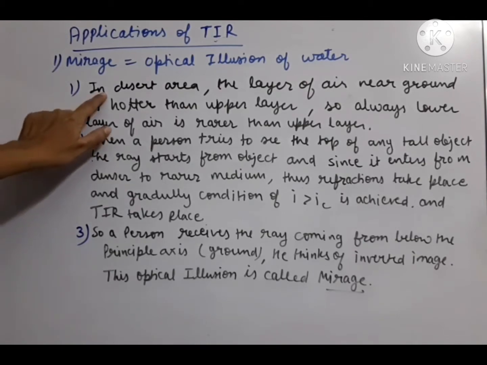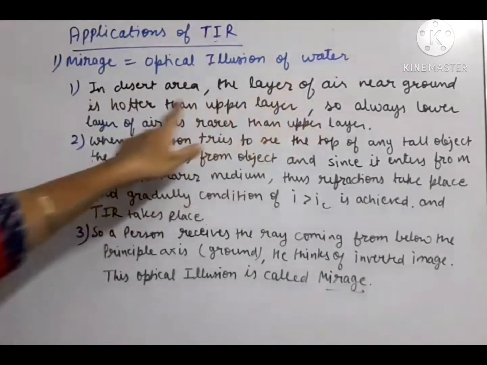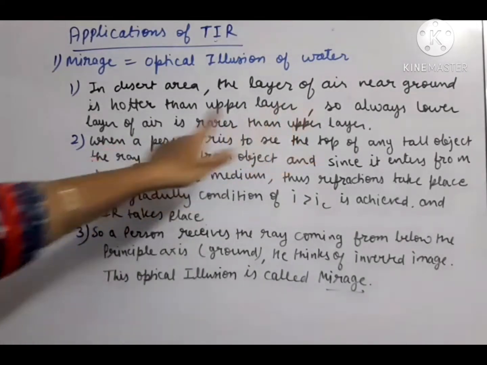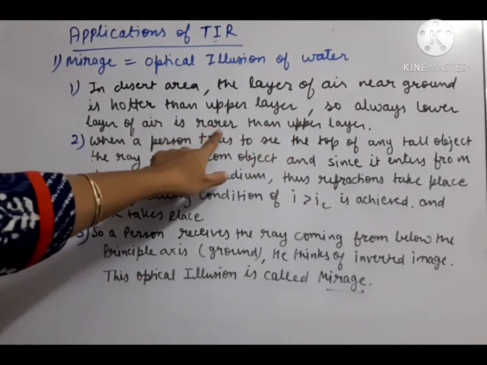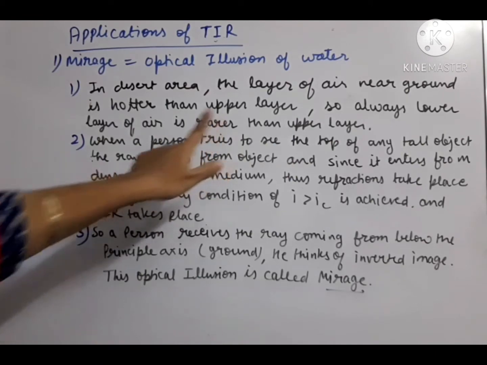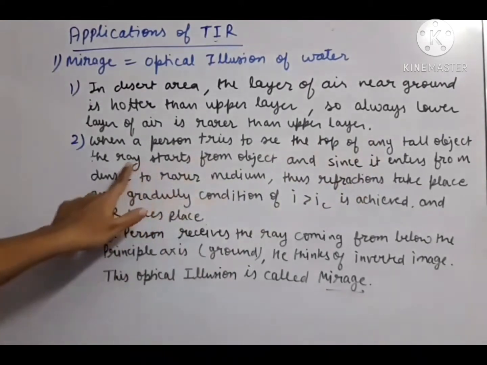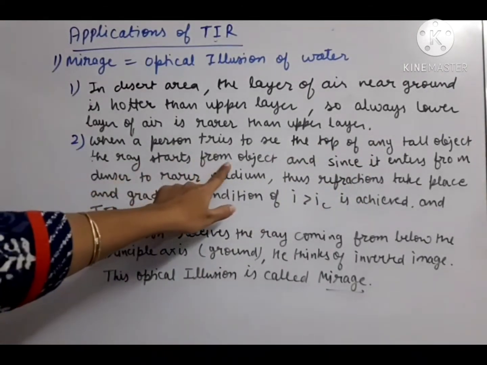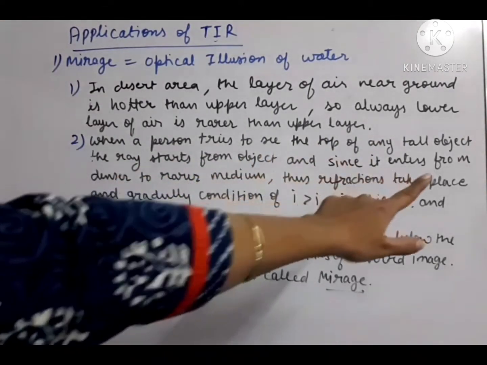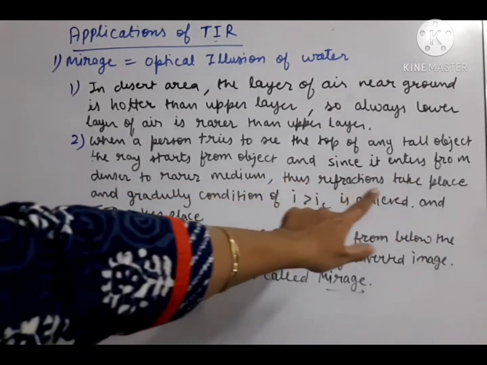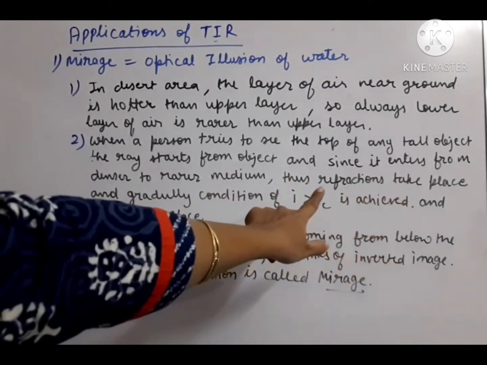In desert areas, the layer of air near the ground is hotter than the upper layer. So always the lower layer is rarer. You can take the help of that diagram. When a person tries to see the top of any tall object, the ray starts from the object, and since it enters from denser to rarer medium, refractions take place, multiple refractions.